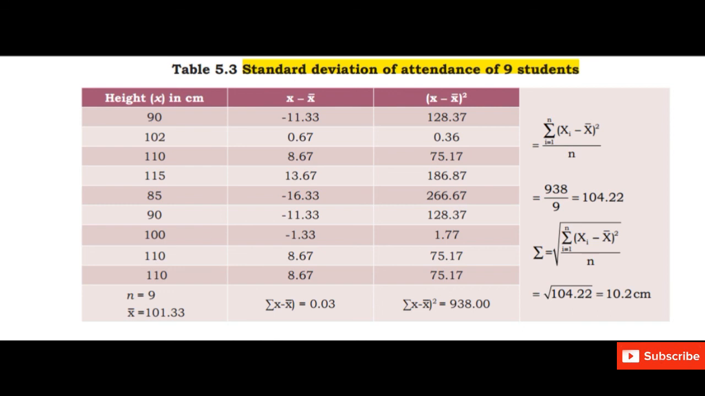Next, to calculate the standard deviation, we will apply the formula, square root. We have to calculate the square root of the value which we have calculated, under root of 104.22, which is equal to 10.2 centimeter. So this is our answer.